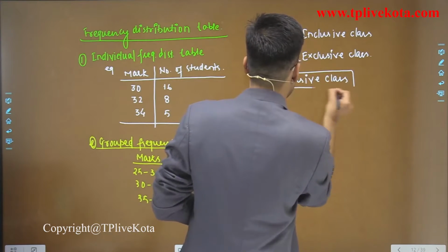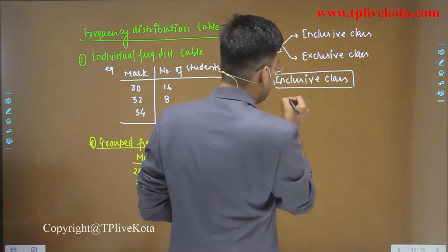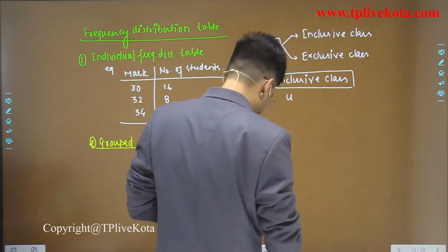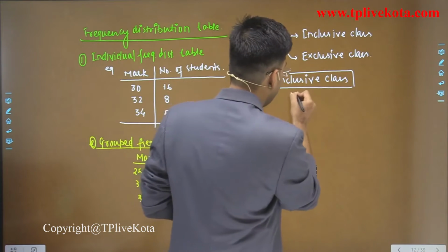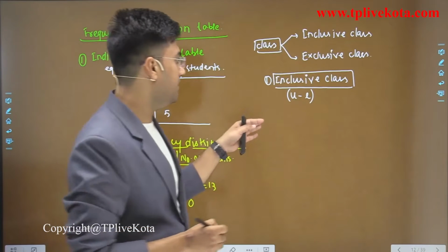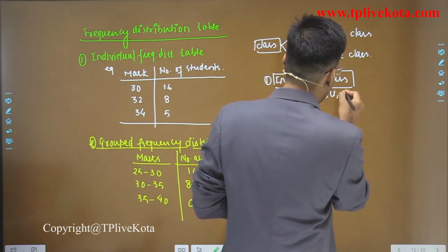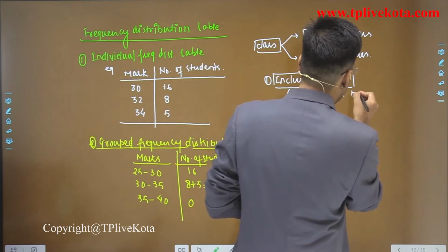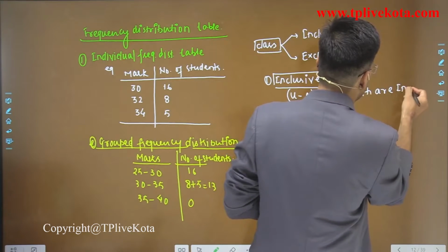If you talk about inclusive class, then in this we use upper limit and lower limit. In this, upper limit and lower limit both are included.